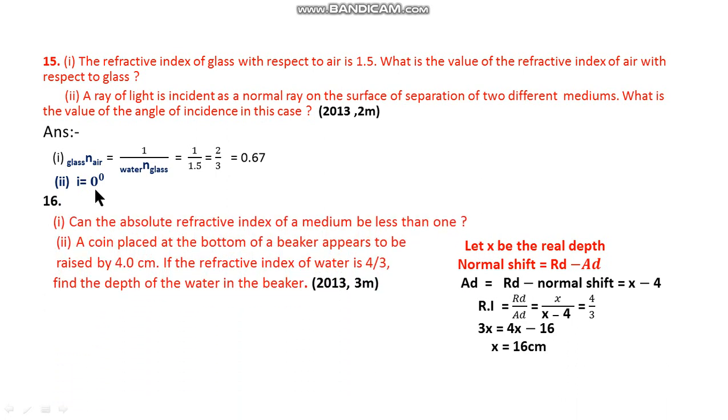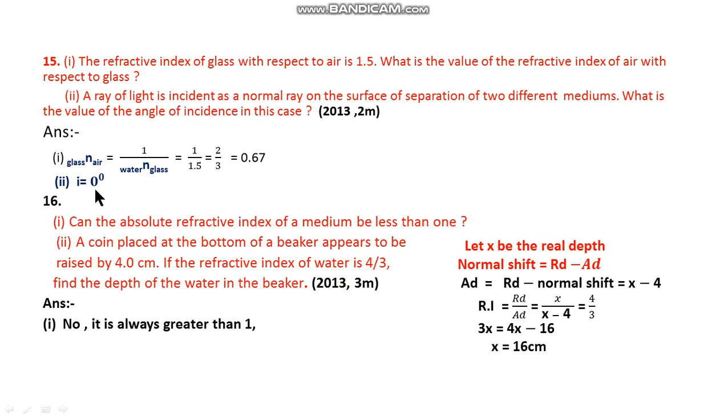So next, can the absolute refractive index of a medium be less than 1? Our answer is no. Why not? Absolute refractive index is always defined with the first medium being air or vacuum. In air or vacuum, the speed of light is always more than in any other medium. So the answer is no, it is always greater than 1.